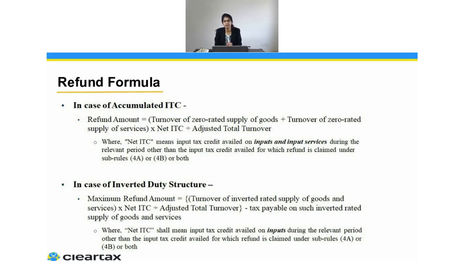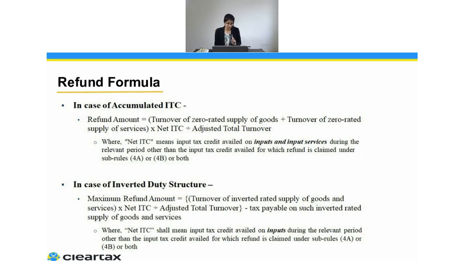There could also be a case where, while you purchased something, the tax rate was, let's say, 18%. It was the same item. Now you are about to sell that item and the tax rate got changed. There was another notification, and as per that notification, the rate got changed to, let's say, 12%. So while you purchased it, you paid at the rate of 18%, but while you are selling it, you are paying taxes at the rate of 12% because the rate got changed. For this particular case, the question comes in whether this transaction is inverted duty structure or not.